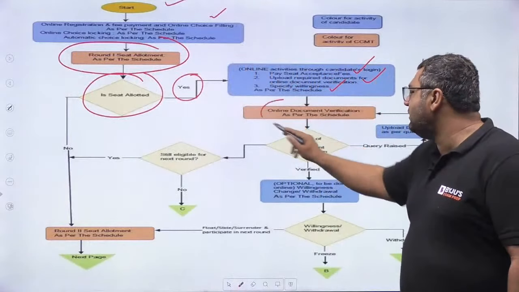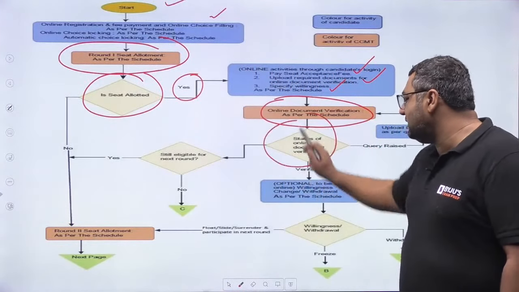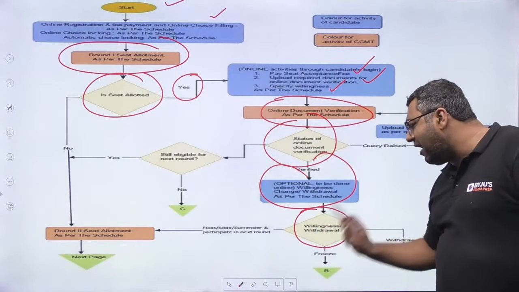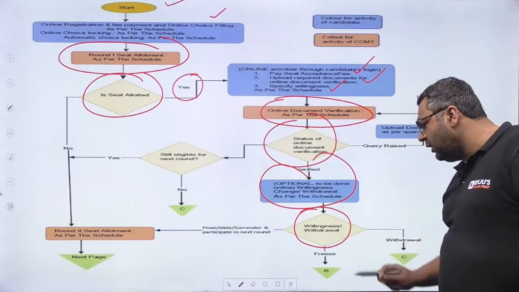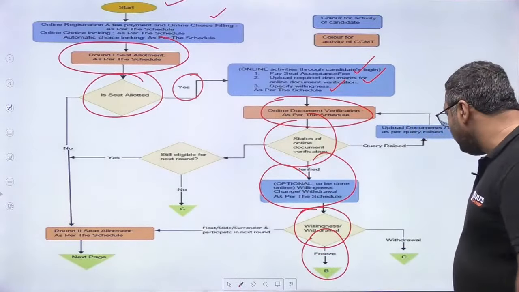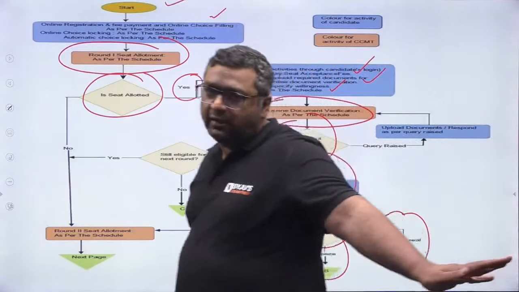Then online verification of documents will be there. Then they will tell you the status. If verified, they will once again ask whether you want to have that seat or not, willingness or withdrawal. If you want it, freeze it, and your admission is done. But if you don't want it, you can go for withdrawal also. After withdrawal, you will be out of the counseling, okay, mind it.